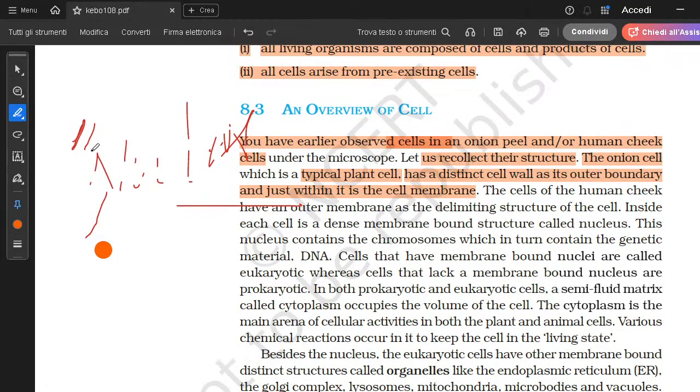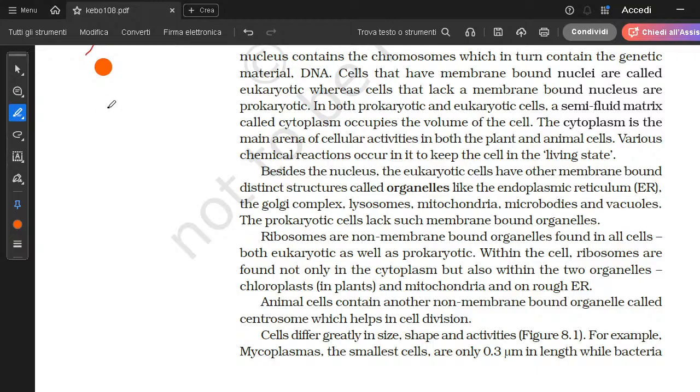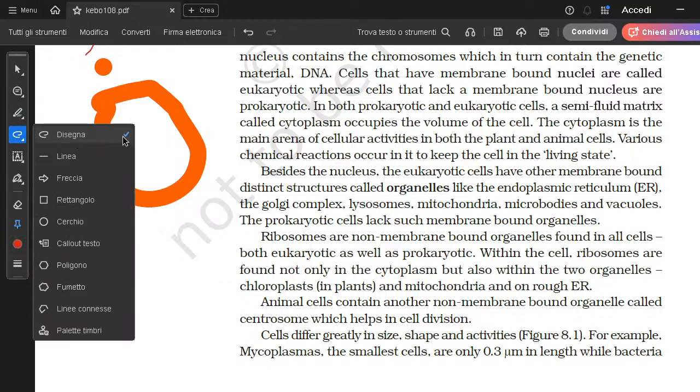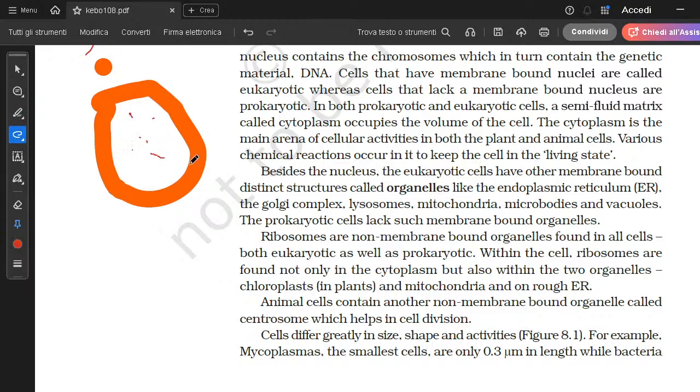So, when you go inside the plasma membrane, you find this space. It is filled with some solid materials, some bags as well, but majorly it is filled with an aqueous fluid which is called cytoplasm.